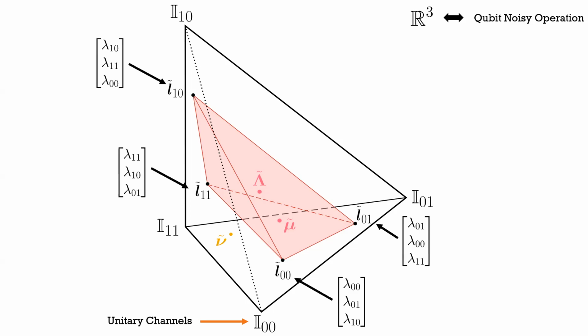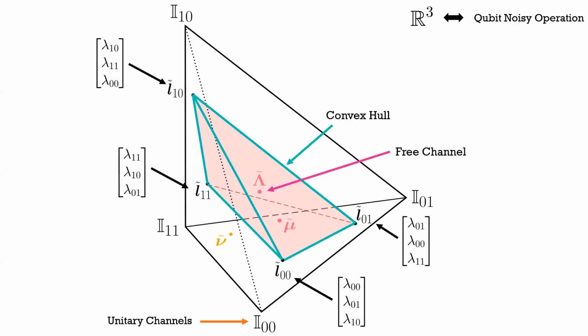And so now my target channel is represented by some three-dimensional vector for which this inner tetrahedron represents the local permutations of those. And then this pink region is the convex hull. And then in the center here, I have my free channel, which is my state preparation channel of the maximally mixed state.